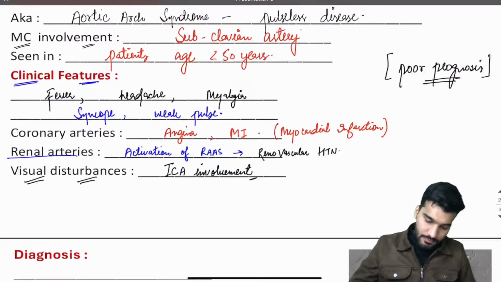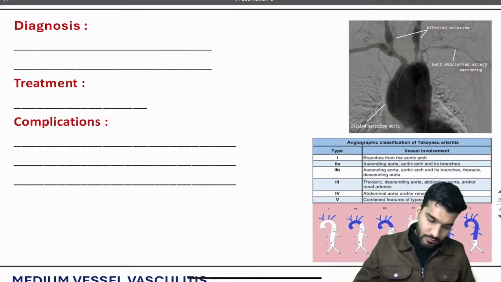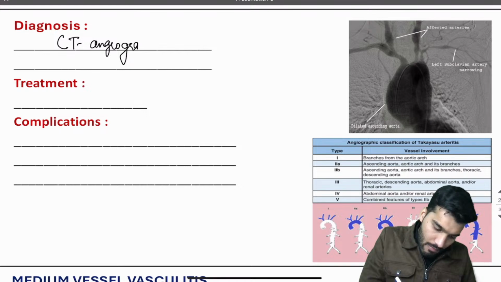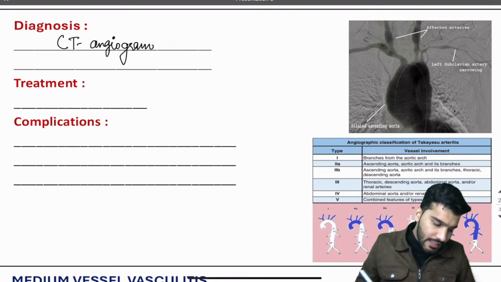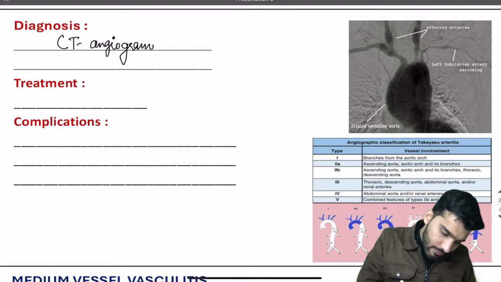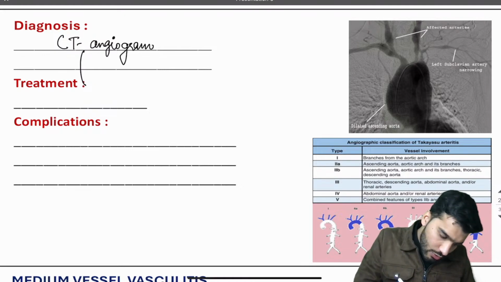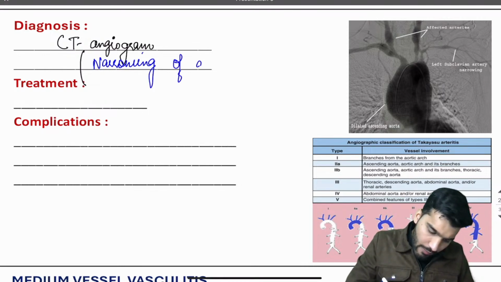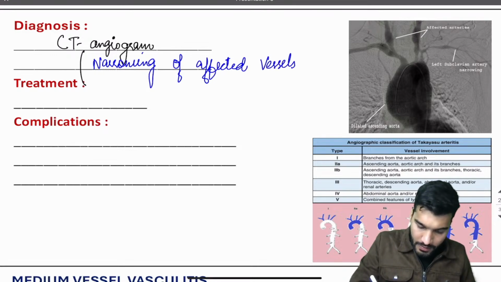Chalo, next, diagnosis. How do we diagnose? You go with a CT angiogram. What will this CT angiogram show? It will show narrowing of the affected vessels.